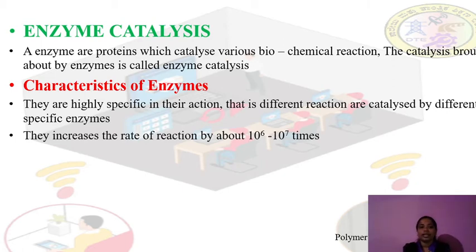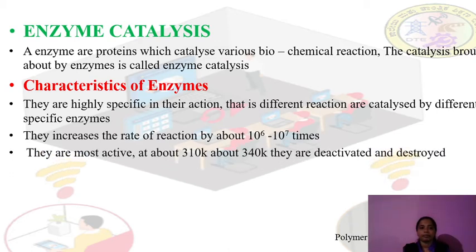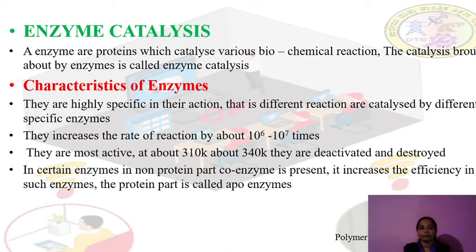Next, they increase the rate of reaction by about 10 to the power 6 to 10 to the power 7 times. So reactions take place faster if enzymes are present. They are most active at about 310 Kelvin, and above about 340 Kelvin they are deactivated and destroyed. So if the temperature increases above 340 Kelvin, they become deactivated and destroyed.